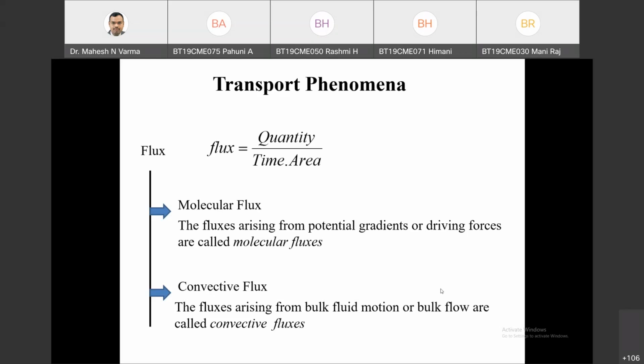Initially we will discuss molecular flux, and then slowly we will go to convective flux and interface flux. Does anybody have any confusion over molecular flux, convective flux, and the basic definition of flux?